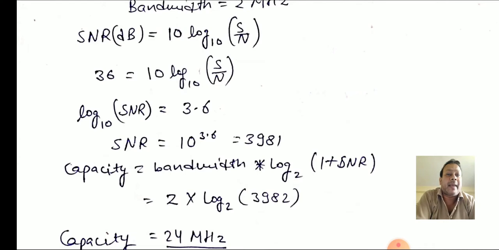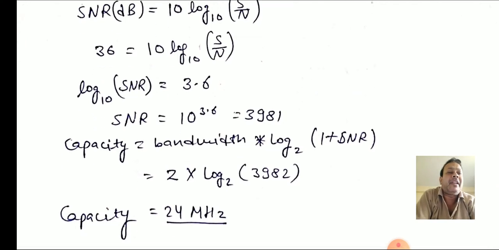Now this value we put directly into the formula to get the output, that is channel capacity. We already know capacity is equal to bandwidth multiplied by log base 2 of 1 plus SNR. We got this SNR from the decibel; we converted from decibel to the direct SNR value. So 2 multiplied by log base 2 of 3982. In rough figure, we get the capacity as 24 megahertz.